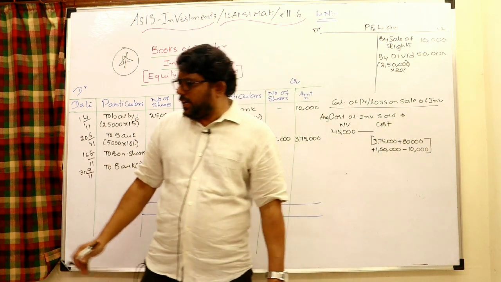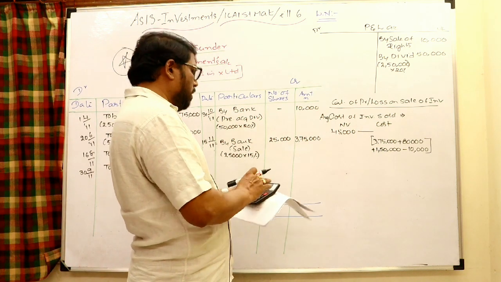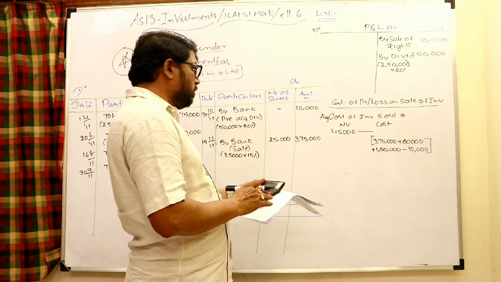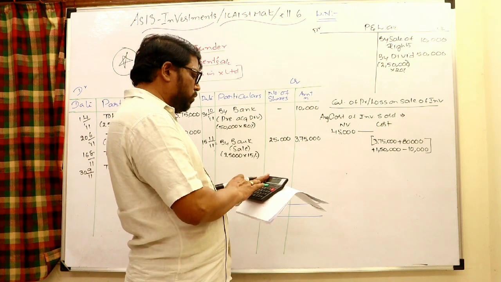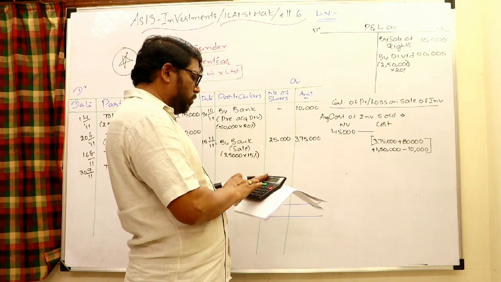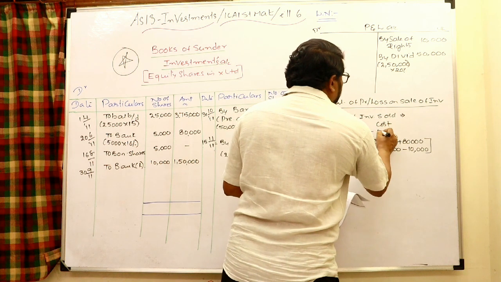So 3,75,000 plus 80,000 plus 1,50,000 minus 10,000 is 5,95,000.